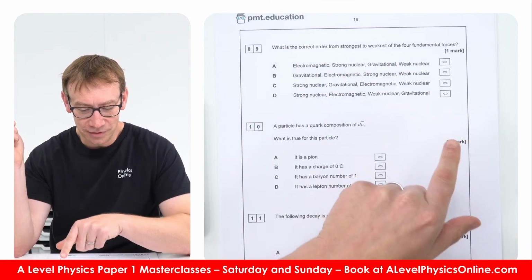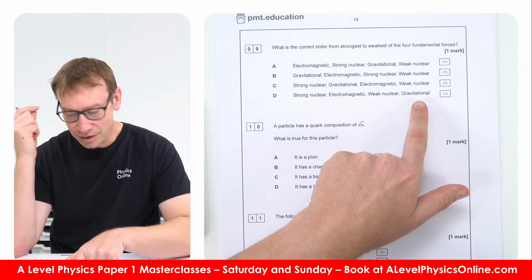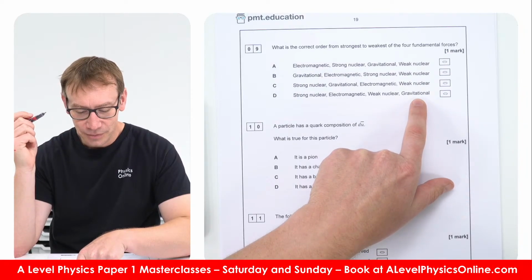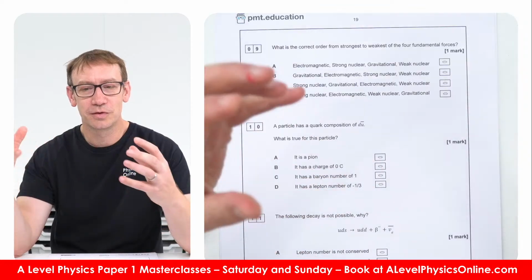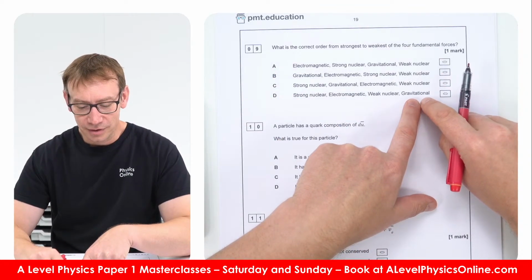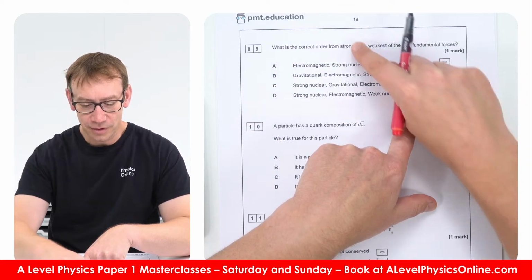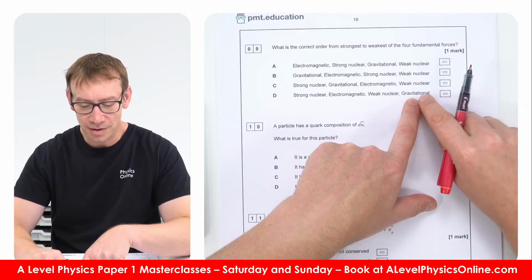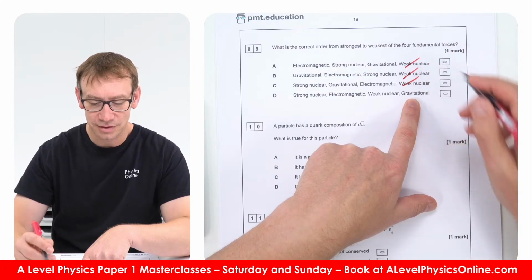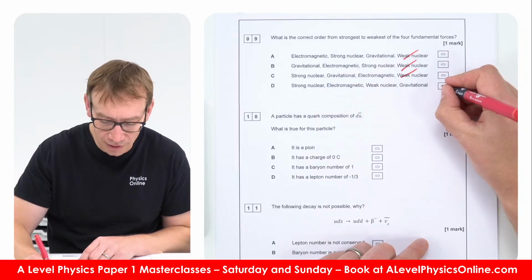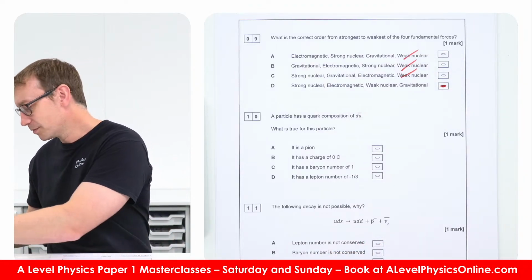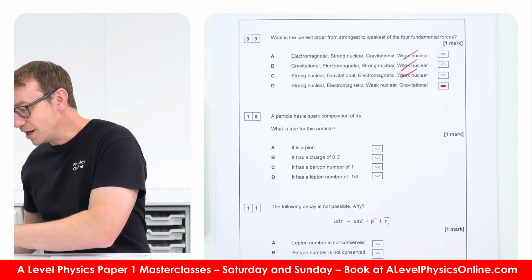But which is the weakest? The weakest has to be gravitational, which is several orders of magnitude weaker than the others. So for strongest to weakest, this one here must be correct, because the weak isn't the weakest of the forces, and therefore the answer for 9 I think would be D. Is that what this says? Yeah, that's what it says as well.